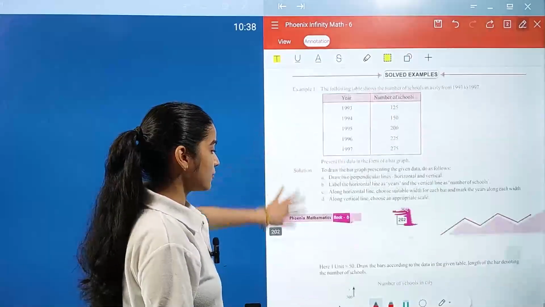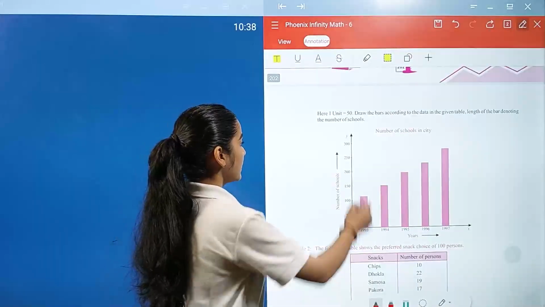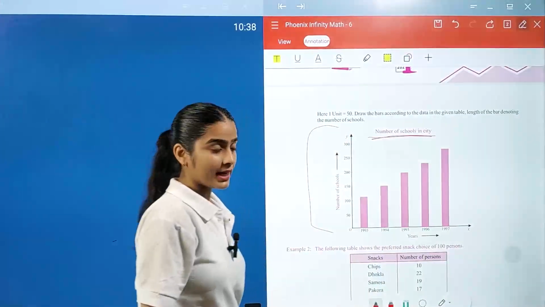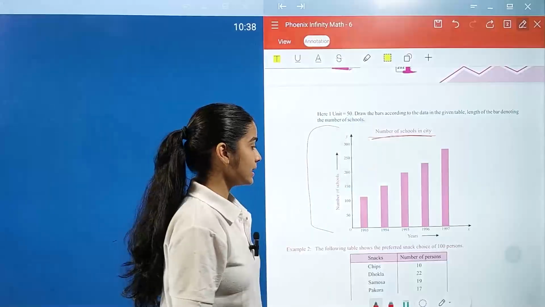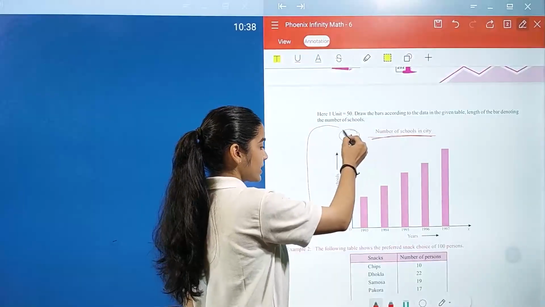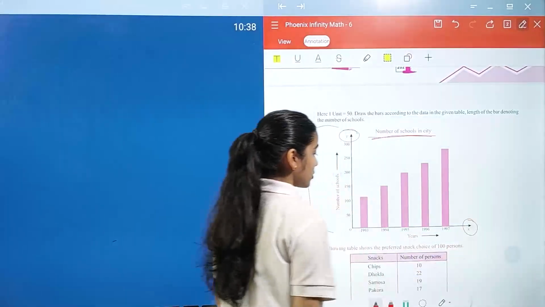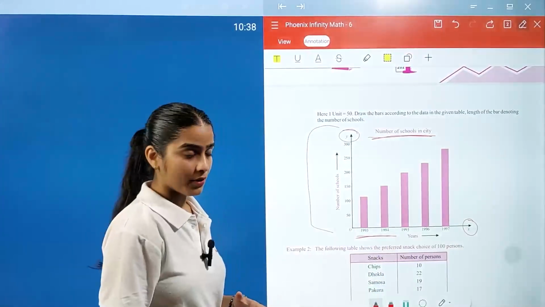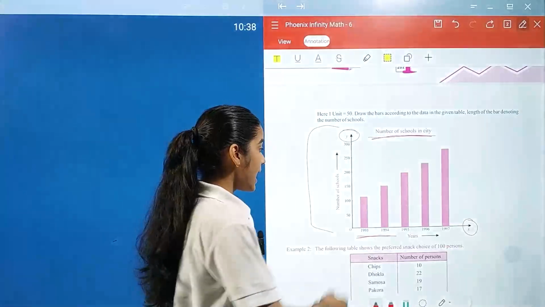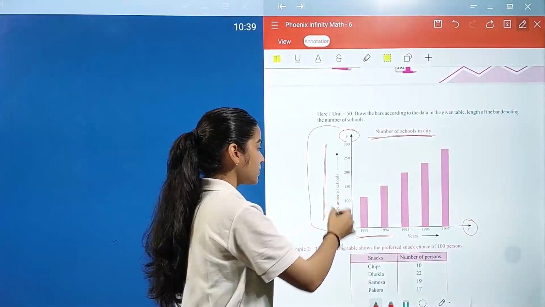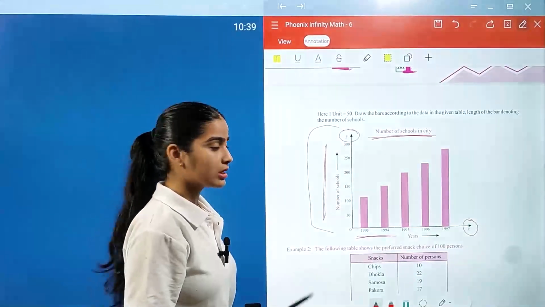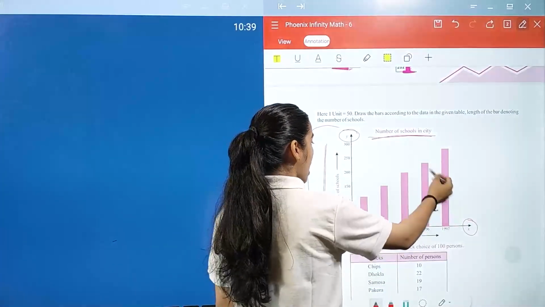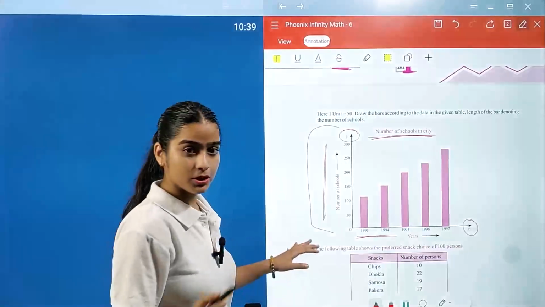So for this, you have to see this figure. This is your bar graph. This is the topic. First of all, you have your graph title, which is number of schools in city. After this, you have your axes, a y-axis and an x-axis. So your x-axis is always the representation of the information, the data you have collected on different years, and your y-axis is always representing the frequencies of it generally. Okay, and these bars, these rectangular blocks help us to determine how much frequency it has. So I hope it is clear to you.